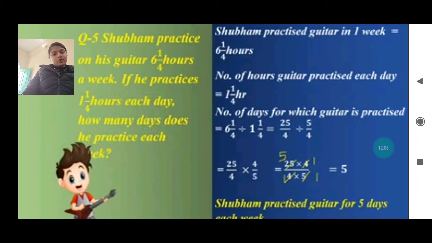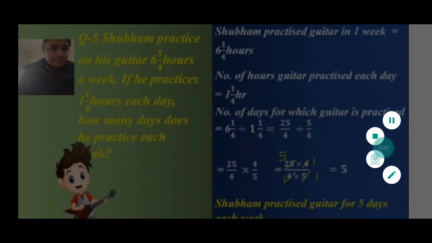This is the last one. More example for you all. See, Shubham practiced on his guitar 6 whole 1 by 4 hours a week. If he practices 1 whole 1 by 4 hours each day, how many days does he practice each week? Means you have to find out the number of days, means what is the duration in which he is practicing every day. So you will write the statement as follows, my dear.